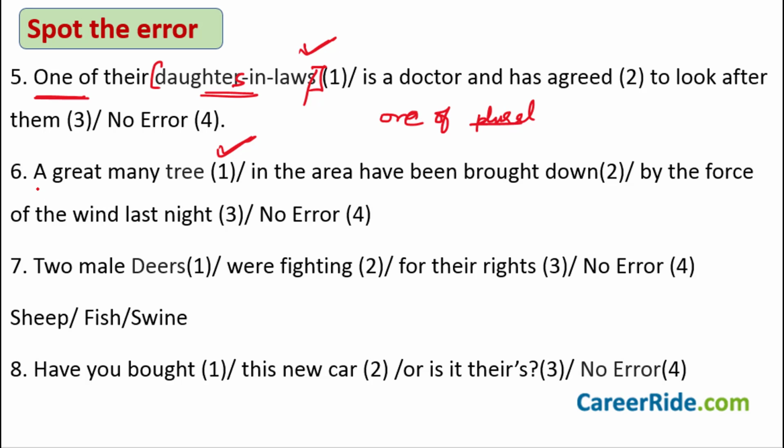Here the words are a great many. Whenever you have this, a great many, you will again have a plural noun with it. So, a great many trees.